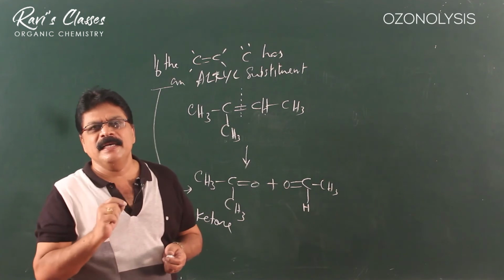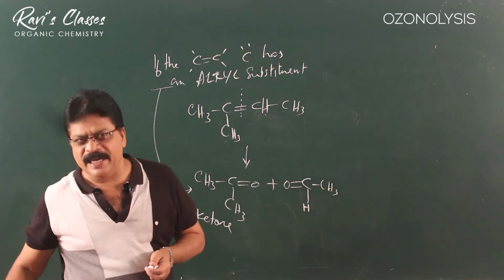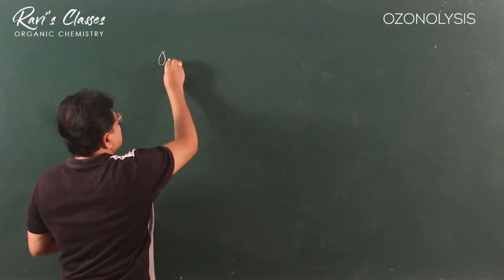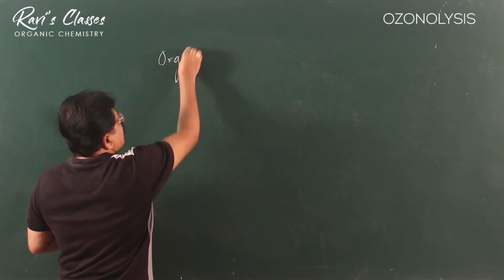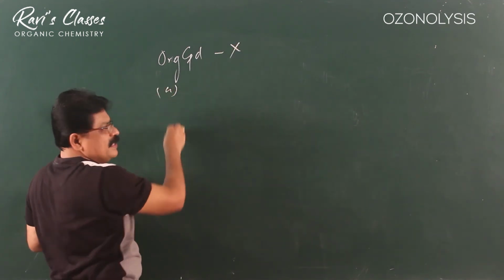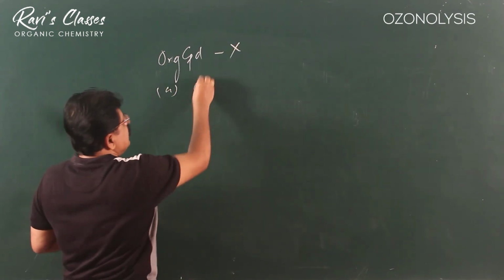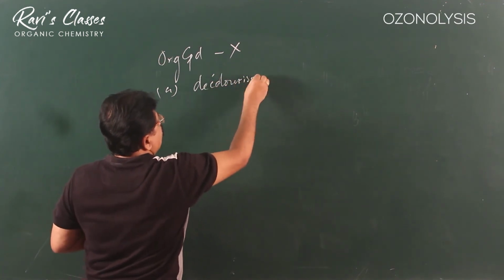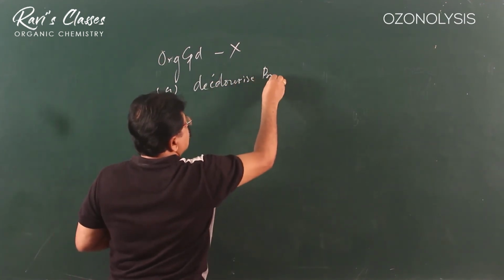Now, for example, say an organic compound X. Features of organic compound X are: A, it decolorizes bromine water.